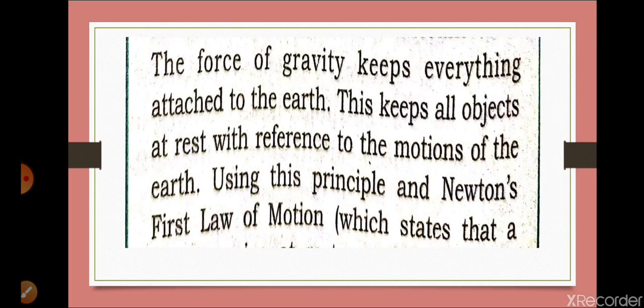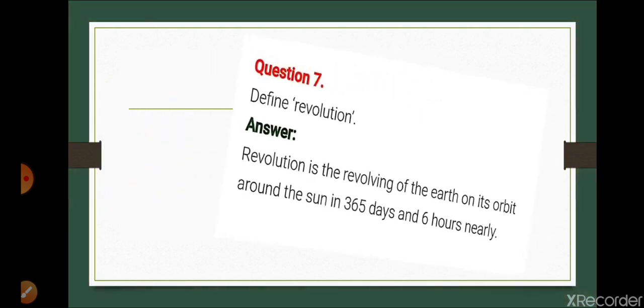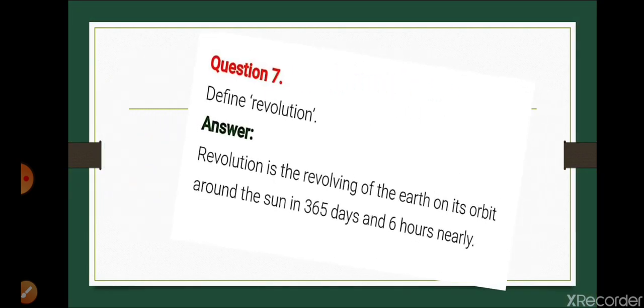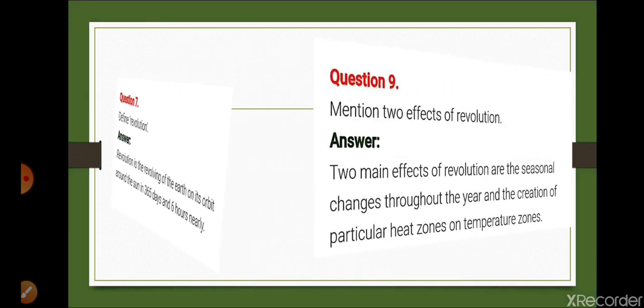Now question number 6. State one reason why we do not feel the motion of the earth. The force of gravity keeps everything attached to the earth. It keeps all objects at rest with reference to the motion of the earth, using the principle of Newton's first law of motion. So this is the answer to question number 6. Now question number 7. Define revolution. Revolution is the revolving of the earth on its orbit around the sun in 365 days and 6 hours nearly. So question number 7 is clear.